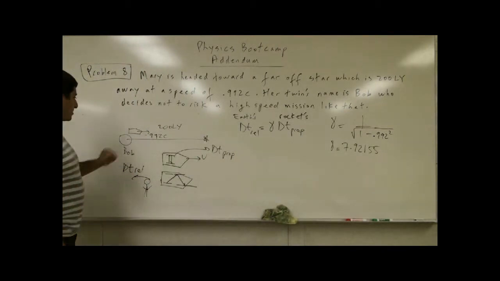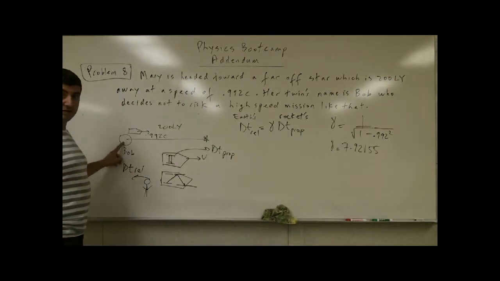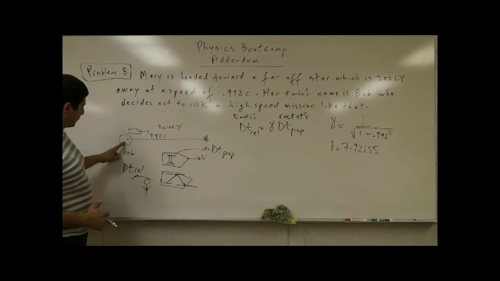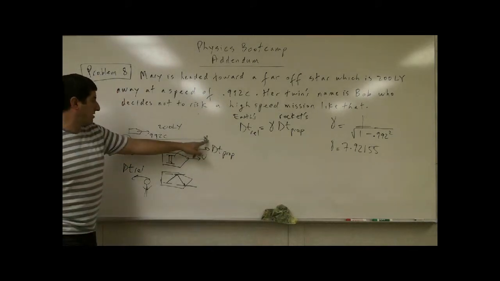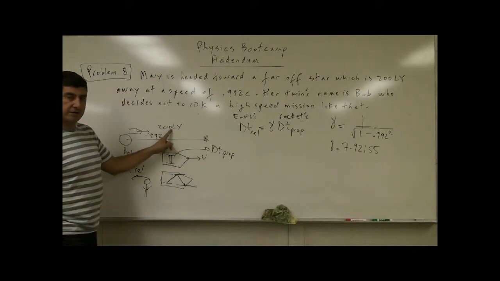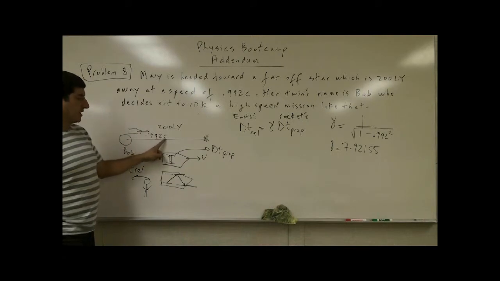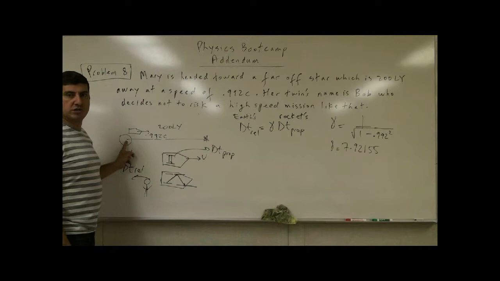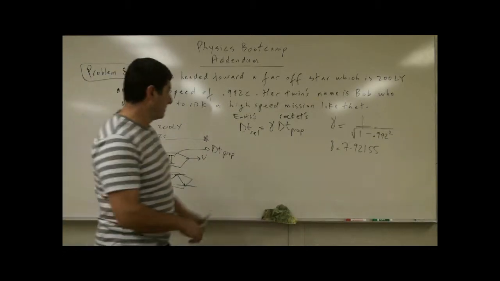So according to Bob's perspective, how long should it take the rocket to go and come back? Well, according to his perspective, the star is 200 light years away. The speed of the rocket is 0.992 c, and he's going twice. So you basically just divide it, okay?